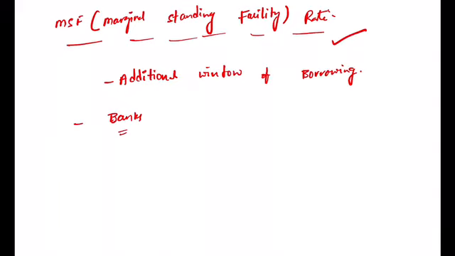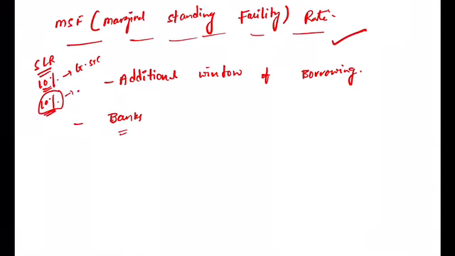But here what security can you provide? I told you, under the SLR, if the stipulated 10% is the SLR, 10% of your demand and time liabilities you can buy as government securities. Extra also you can buy as government securities. This extra you can put as a collateral under the repo rate.